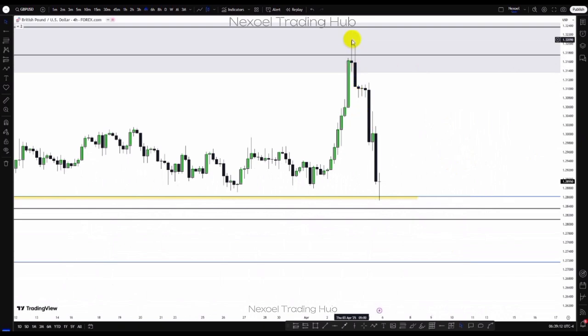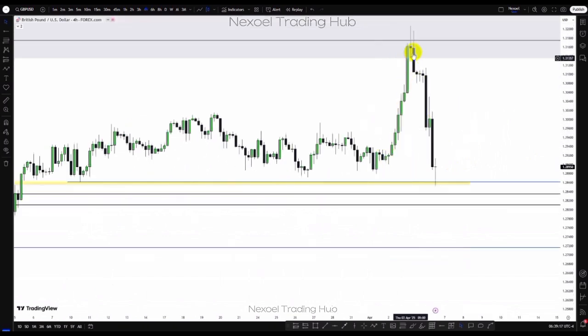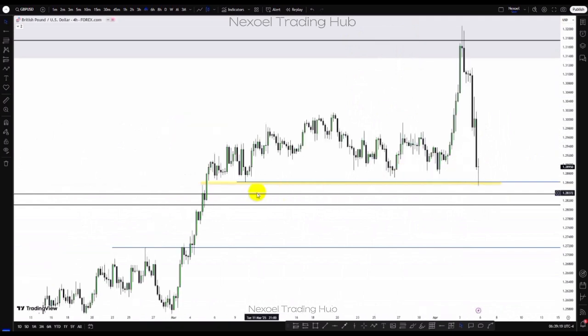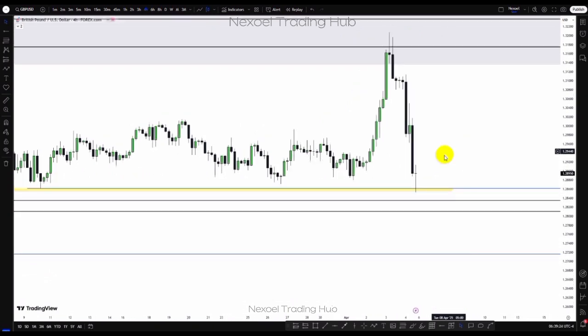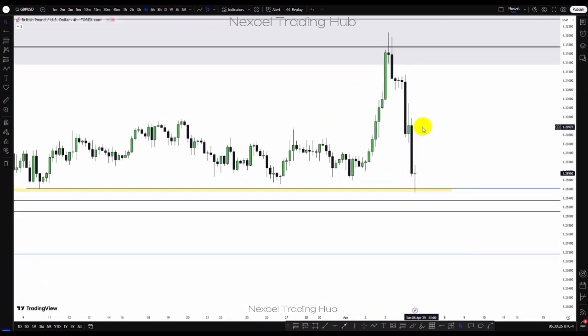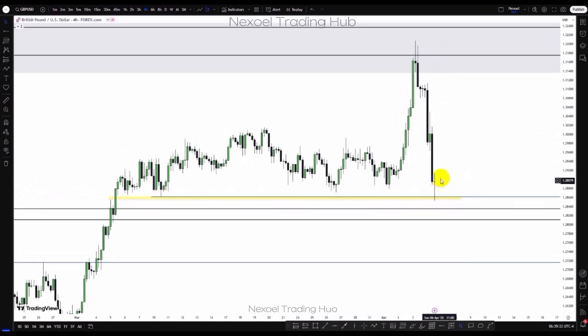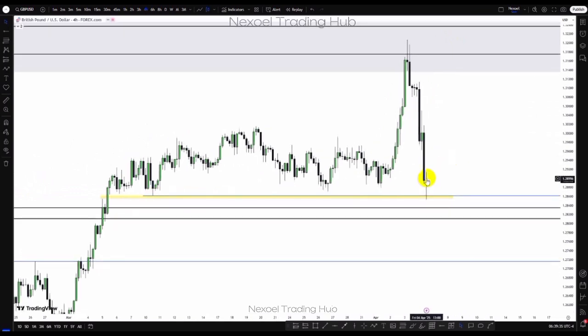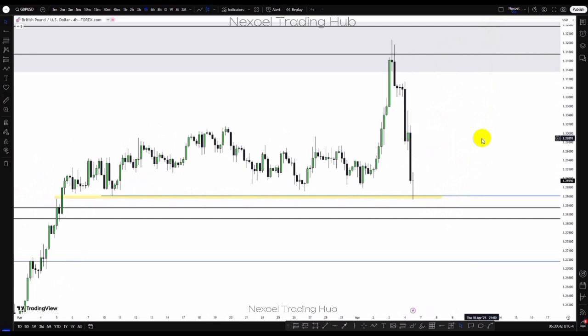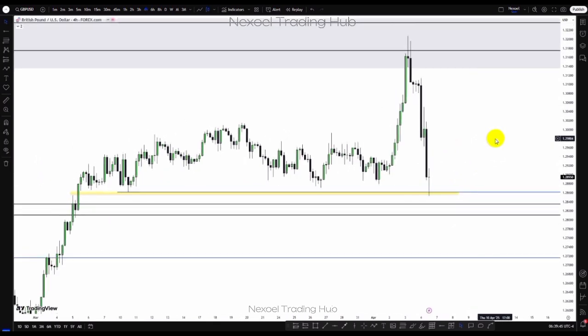So we can see now price traded to the downside. Now what we can see is bullish impulse, bearish impulse, price taking out sell side liquidity, mitigating the bullish fair value gap. So we could see price trade bullish and give us bullish continuation since price has taken out the sell side liquidity. So we could just see bullish continuation, or price may dip more lower into the inversion fair value gap, and then we have the bullish continuation to the upside. So this is what I have to show us, guys, in the GBPUSD.